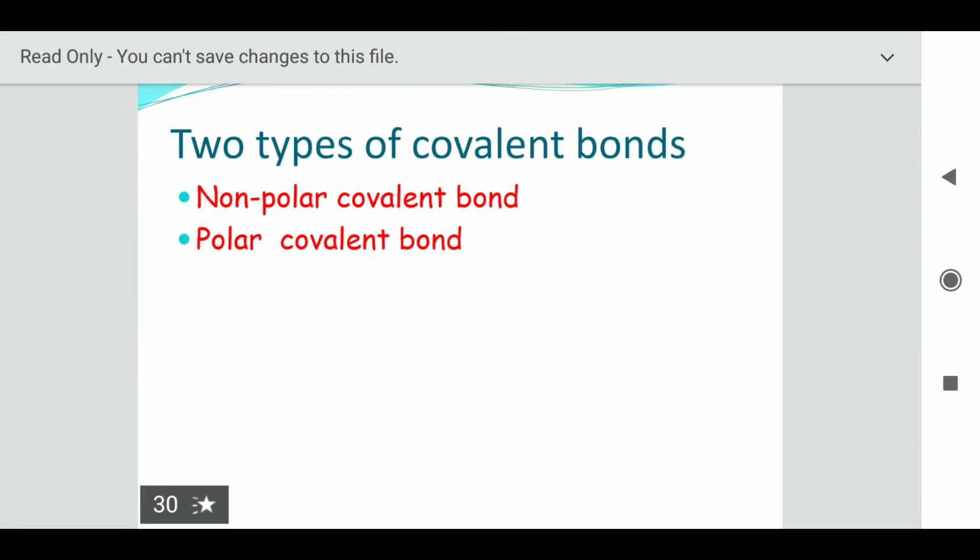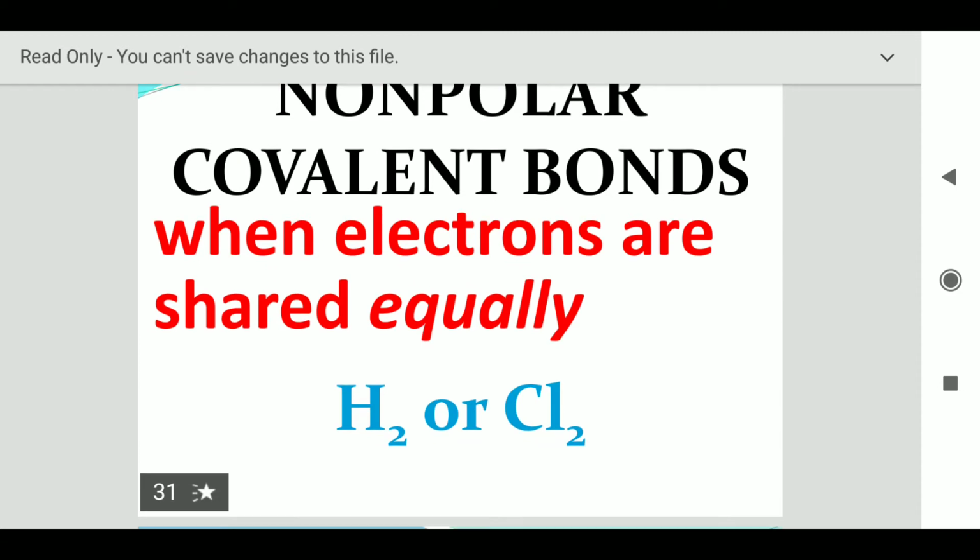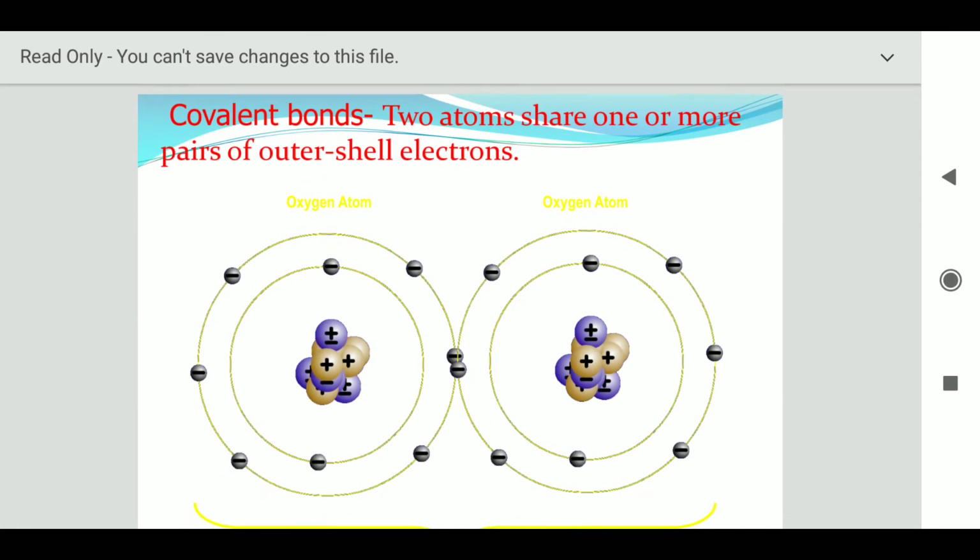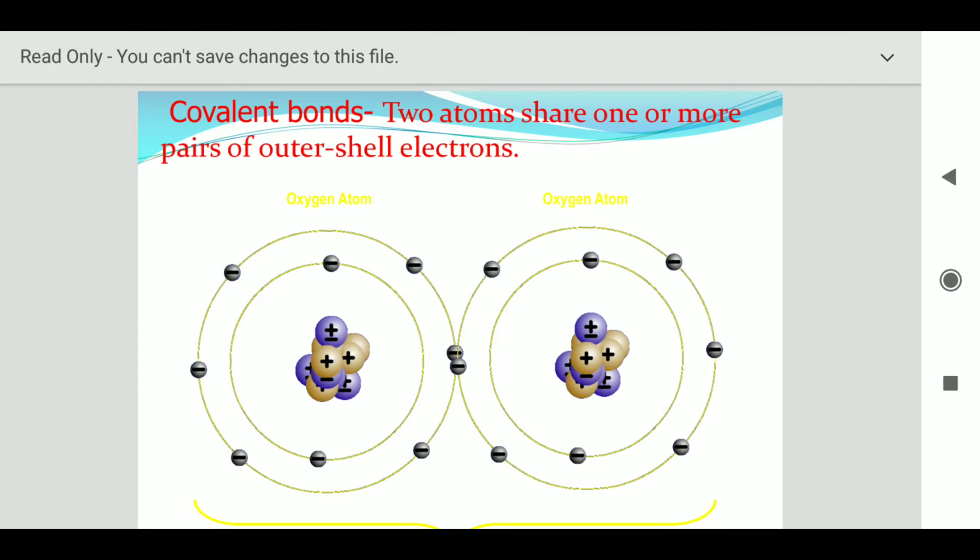Now two types of covalent bonds which we have to study here are non-polar covalent bonds and polar covalent bonds. In non-polar covalent bonds, when electrons are shared equally, then they are known as non-polar covalent bonds. Examples are hydrogen gas and chlorine gas, that is H2 molecule and Cl2, where there is a covalent bond, two atoms share one or more electron pairs in their outer shell electrons.